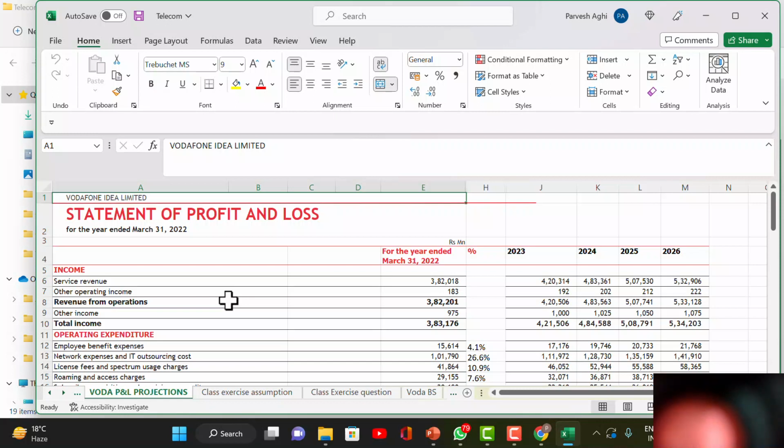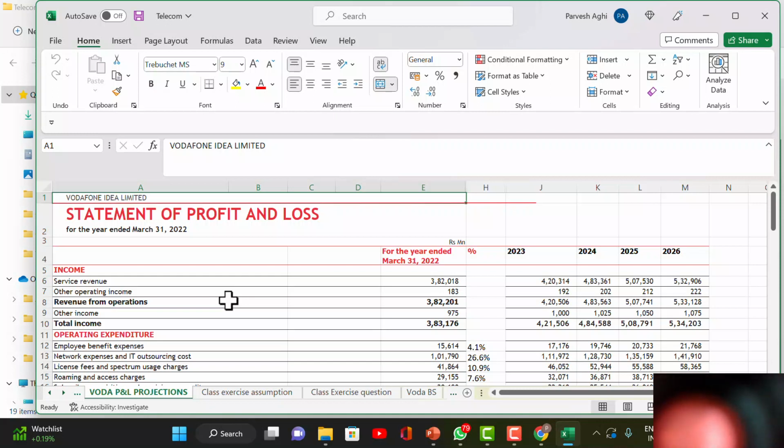Service revenue. Service revenue is how much? 3,82,000 crores is the total revenue which the company has generated last year. Okay. Of course, another 1 year figure was given, which I have thought of. It's the last year number, 2021, which I have hidden because the column E and H is there. You can always see that.